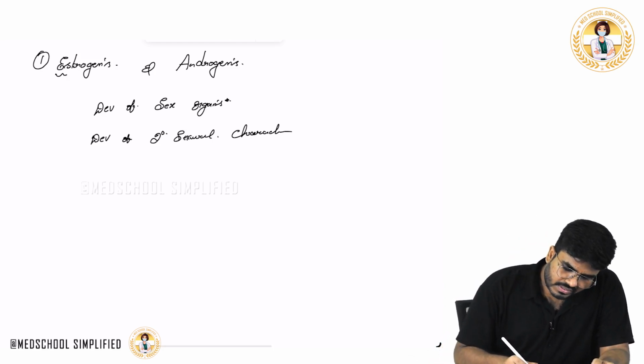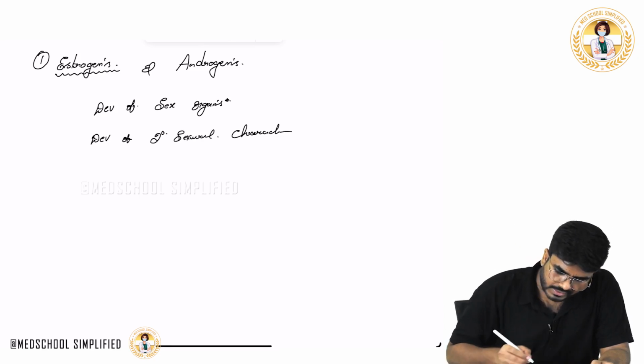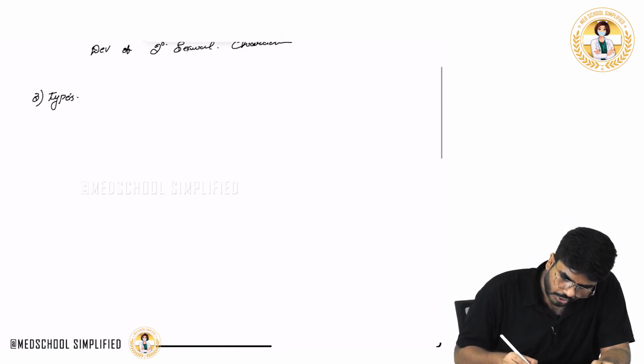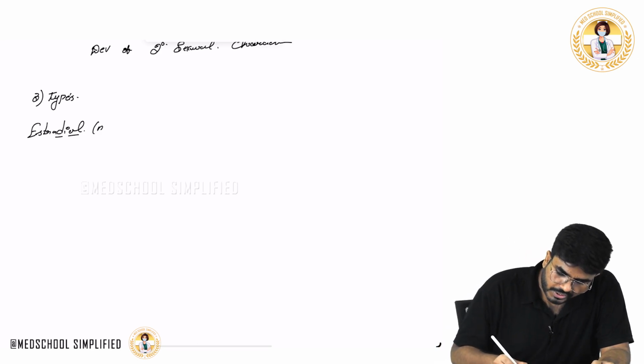Now, first let's discuss the estrogens. How many different types of estrogens are there? In females, there are actually three different types of estrogens. What are the three types? One is estradiol. Estradiol has two alcohol groups, and it is the most potent out of all.